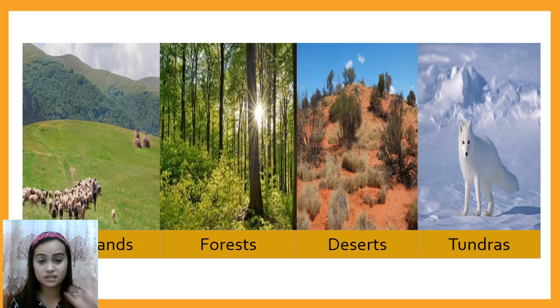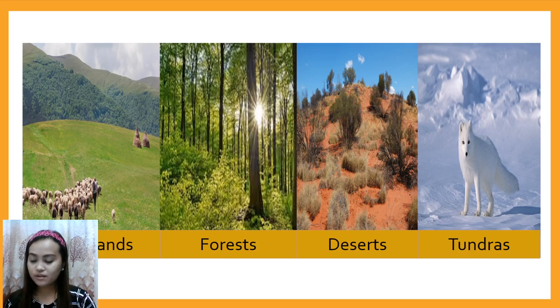The third one is taiga. Taiga is a type of forest that is located in the northern regions of the world. Thus, the weather here is very cold for almost half of the year.